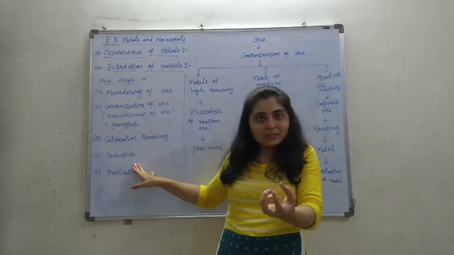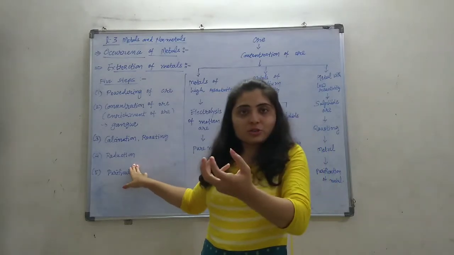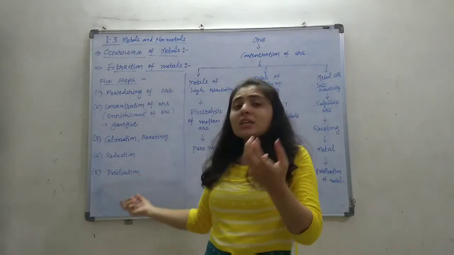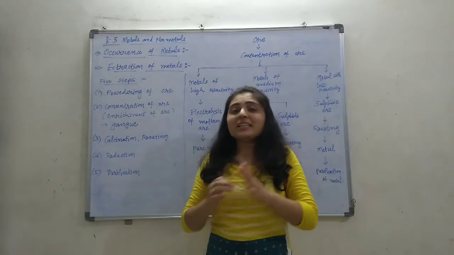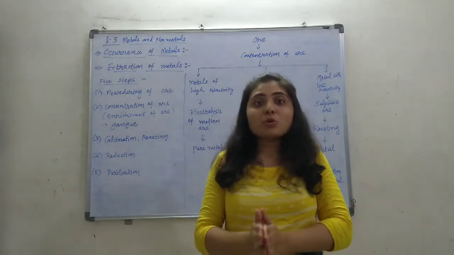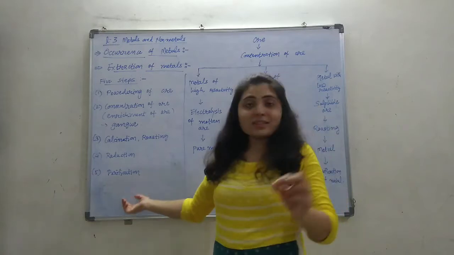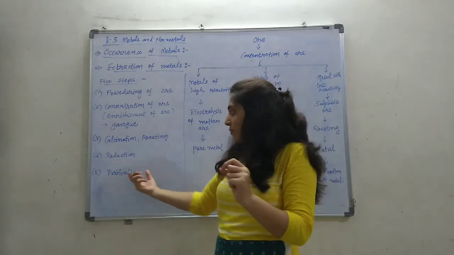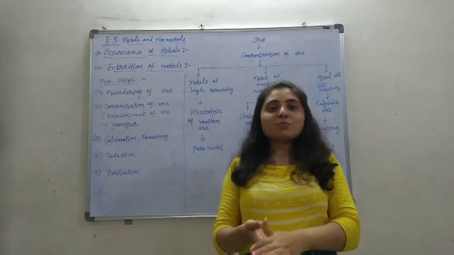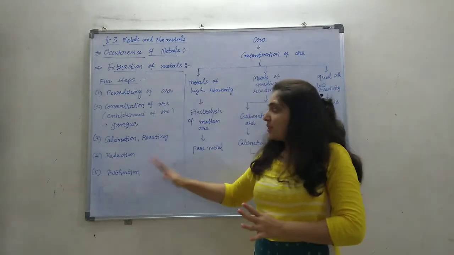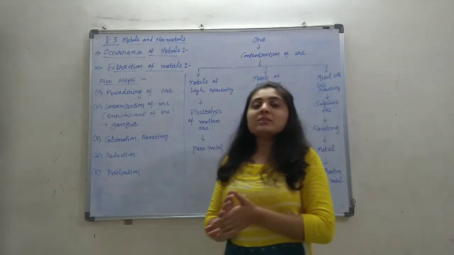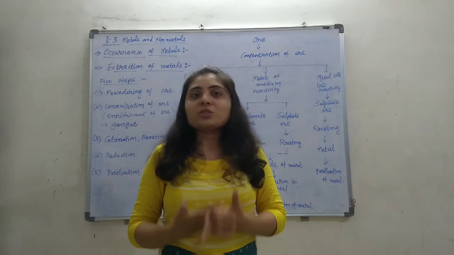So we get the metal after reduction, but this metal is not 100% pure. 99.9% pure metal, or we can say 100% pure metal, can be obtained by the last step, that is refining, or purification of the metal. So by these simple 5 steps, the metals are extracted from their ore.